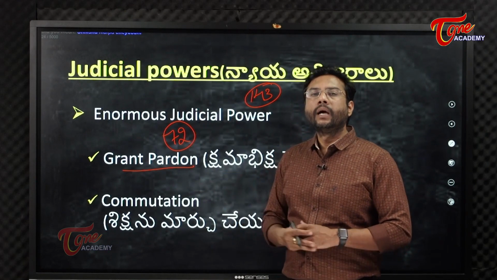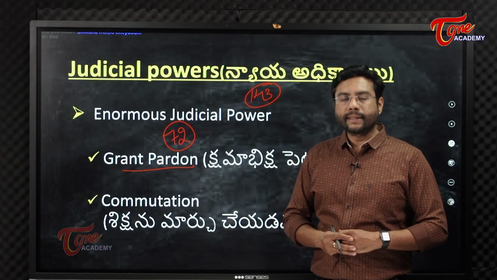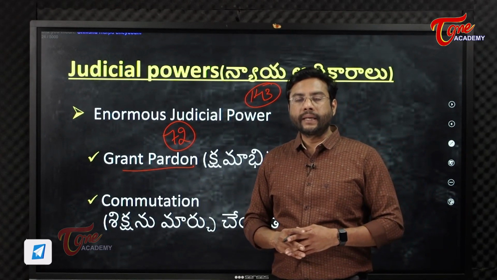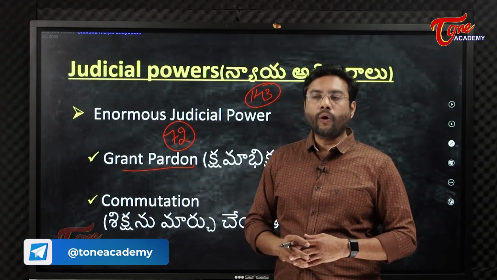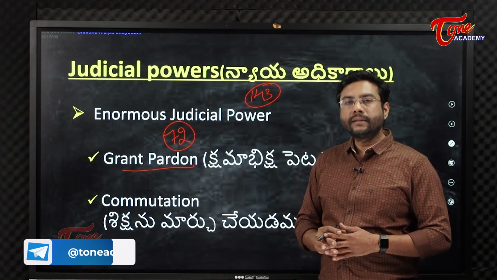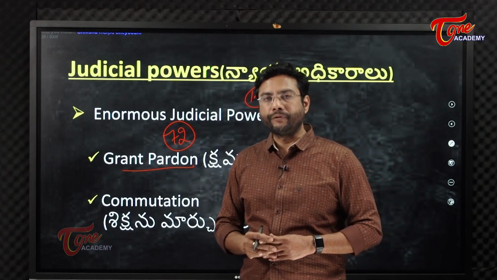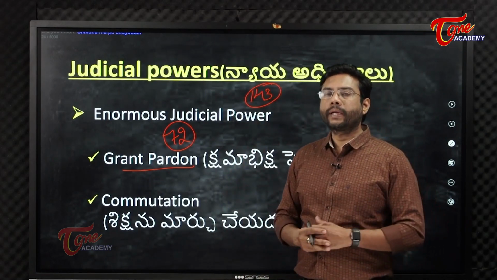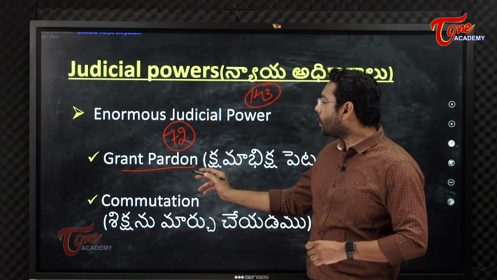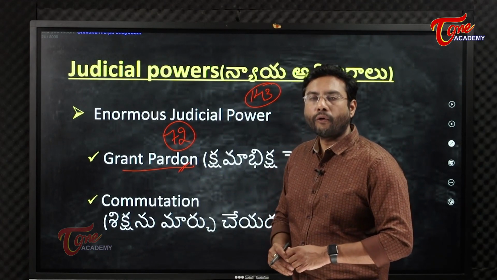So we have many Supreme Court judgments or orders where the court has said that obviously when the decision of the president is politically motivated or if it is against a section of the society, then the president's decision is also partially subjected to judicial review. So చాలా కేసెస్లో మనకి సుప్రీం కోర్ట్ ఇలాంటి జడ్జ్మెంట్ చెప్పడం జరిగింది. సో ఇక్కడ when we say pardon, it's a setting free of all the convicts.